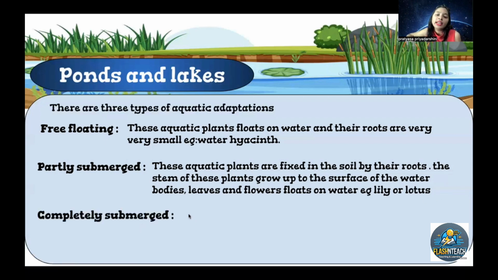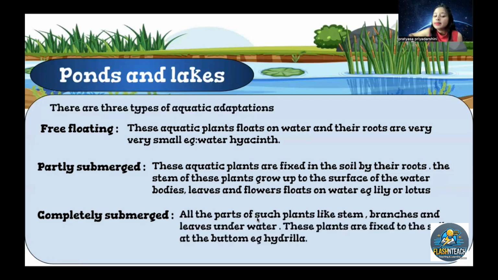Now, another type of aquatic adaptation is the completely submerged adaptation. All parts of the plants, like stem, branches, and leaves, are under the water. These plants are fixed to the soil at the bottom, and the example is hydrilla. They are deep in the water.